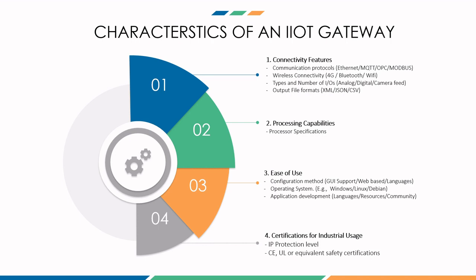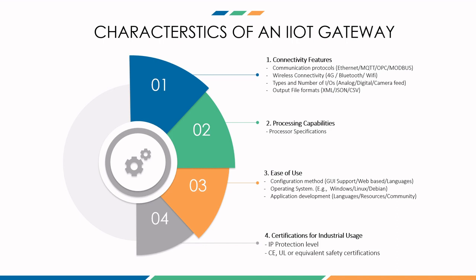Now coming to the second feature or characteristic, which is processing capability. You should always check the processor specifications in terms of what is the processing speed, how much is the RAM, and how much is the internal memory. Now, internal memory is a very important aspect when you are deciding IoT gateways, because you need to think what is the application size that you want to run in the IoT gateway and how much data will be coming in. So accordingly, you should select an IoT gateway with the suitable processor which suits your requirements.